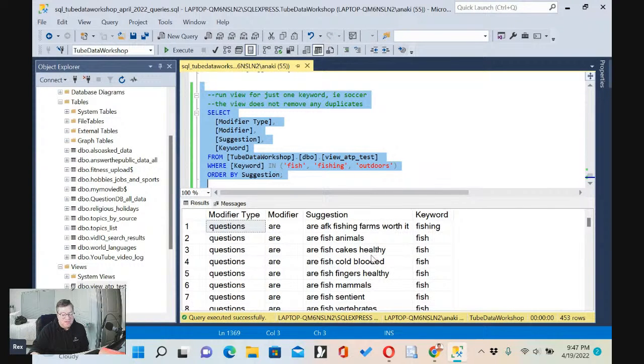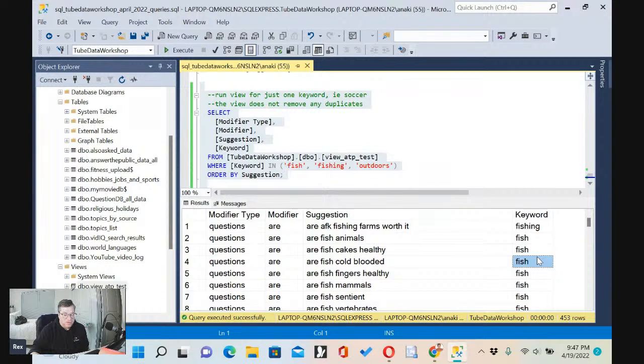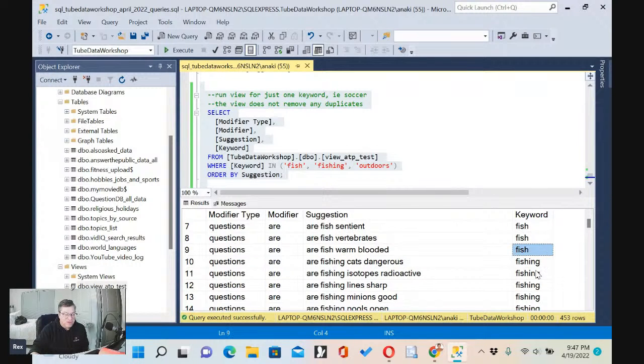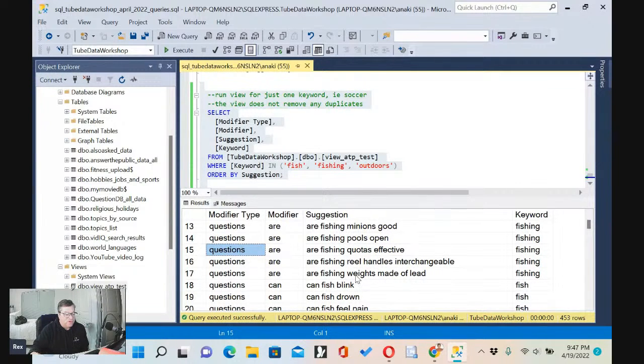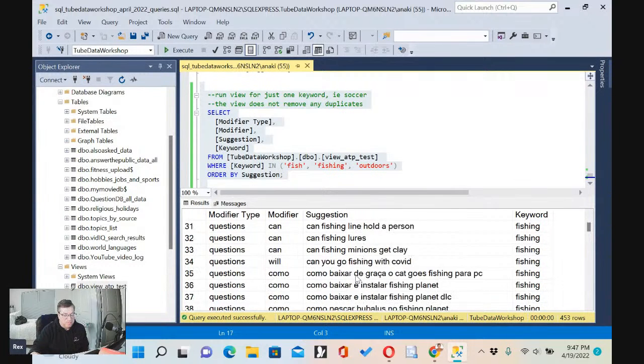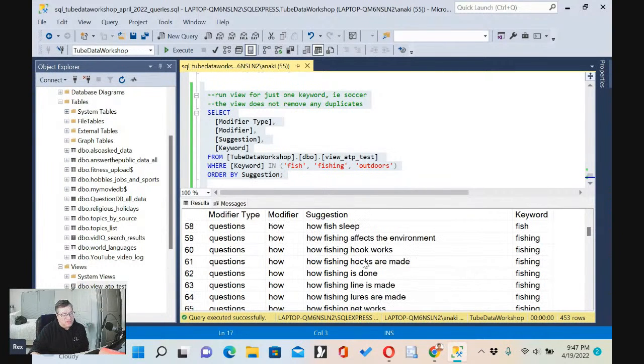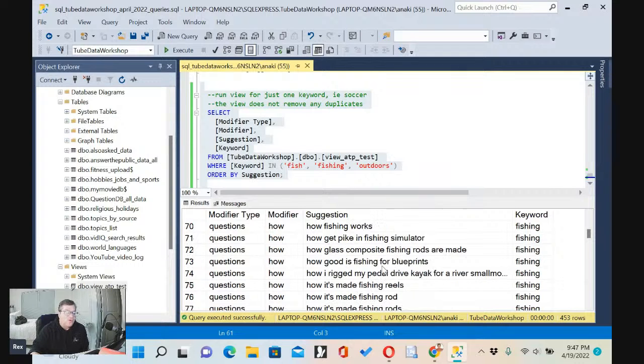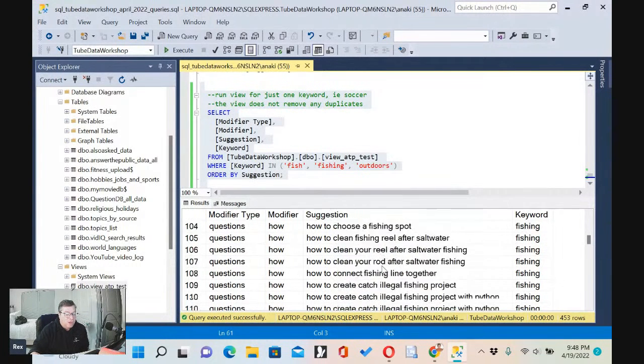And here I'm also getting 453 rows. So right over there, you could see what the keyword is that I'm pulling over here. It's fish and fishing, and it should also pull one or two rows from outdoors. And these are all the questions. It's only pulling all the questions. So you see with the last two queries that I'm running, I'm still getting over 400 rows, all related to fishing.